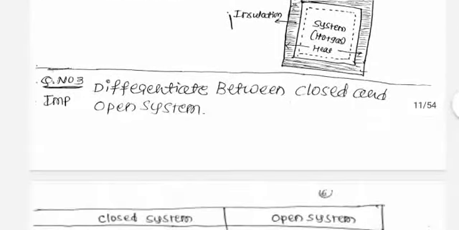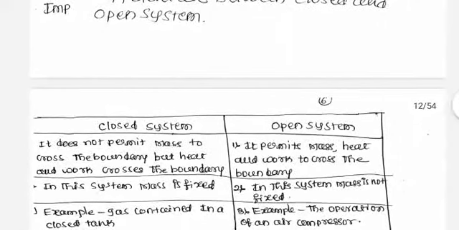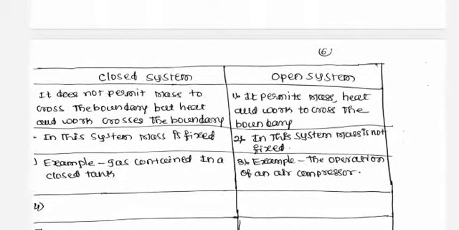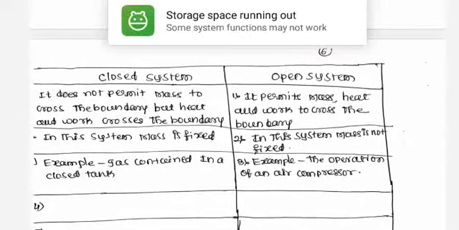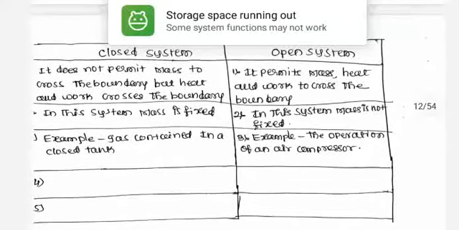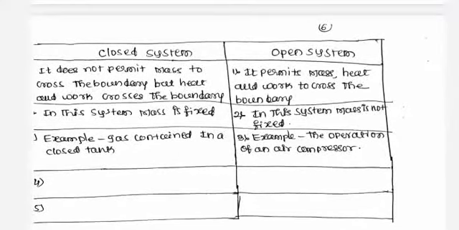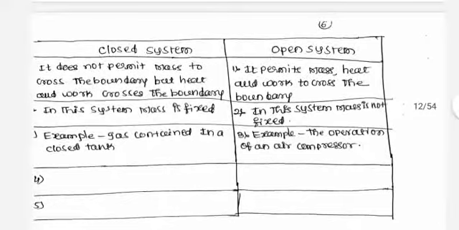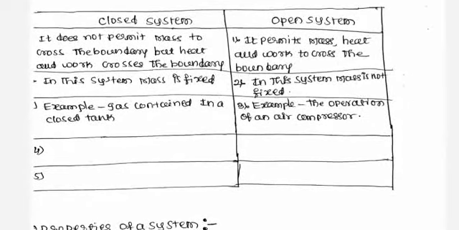Next is the difference between closed and open system. It is a 1 mark or 5 marks question. A closed system does not permit mass to cross the boundary. Mass is not crossing the boundary, but heat and work are. In an open system, mass, heat and work all cross the boundary. In a closed system, mass is fixed. In an open system, mass is not fixed. An example for a closed system is gas contained in a closed tank. An example for an open system is the operation of an air compressor.